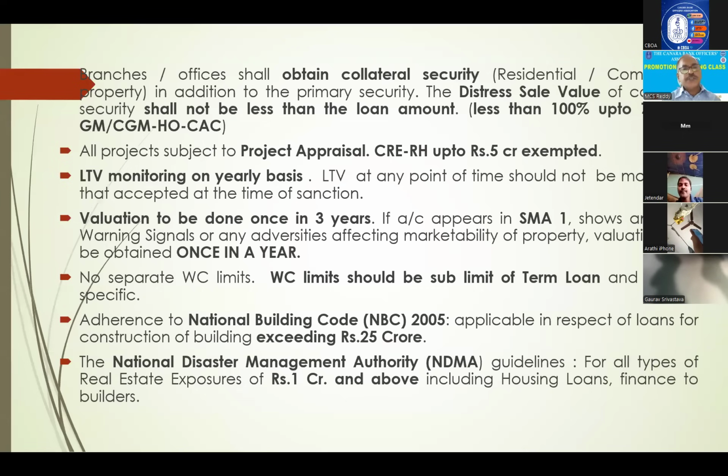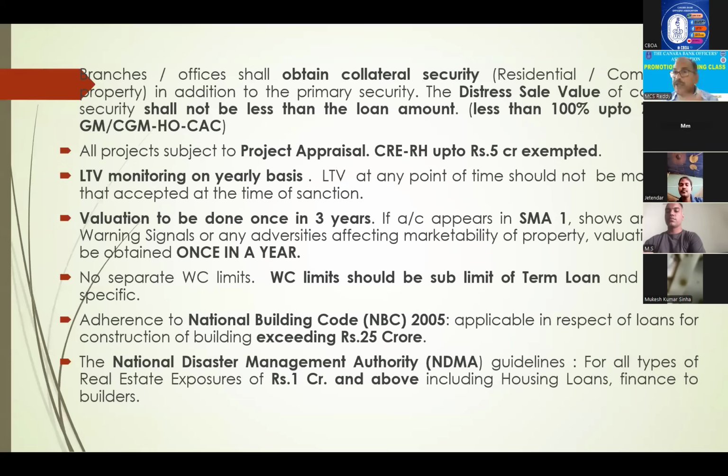Next, valuation is to be done once in 3 years. It is a general guideline. In case of SMA and showing some adverse signs, it is once in a year. Here for commercial real estate, there are no separate working capital limits we can sanction. Within project finance, in the total exposure we are giving, a certain percentage of the term loan limits we give as working capital. Once that project is closed, this working capital also will be closed. It is not running continuously. This is what I wanted to say about working capital.